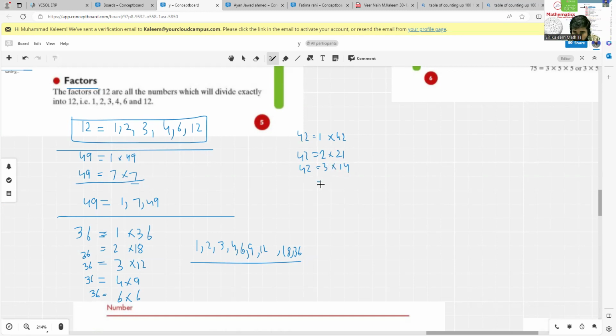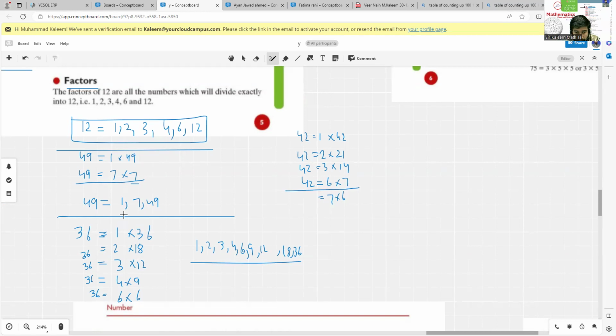Okay. And for 4, 42 is not divisible by 4, so we have to skip 4. For 5, no. For 6, yes. For 6, we have a 7. 6 times 7 becomes 42. So after that, for 7, 7 times 6. But here you can see, again, the numbers are repeating themselves. So it means that we have to stop here.